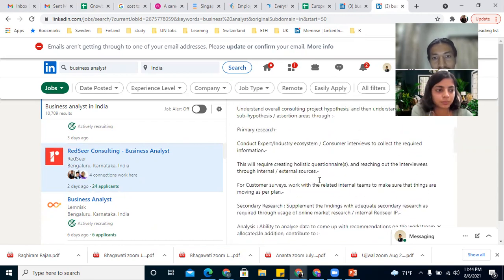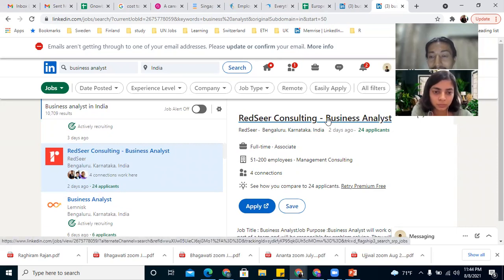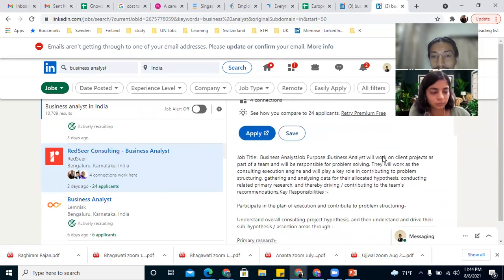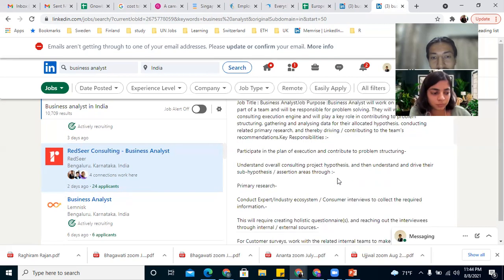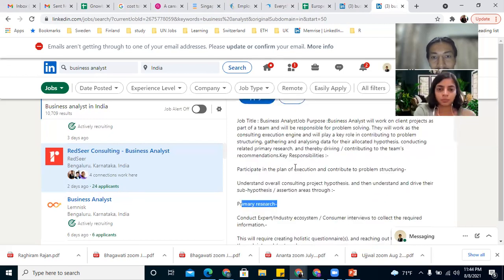So yeah, this is a good fit if you come from market research role. See again, I said the name will be business analyst, but the roles and responsibilities will be completely different from company to company. Now I think this is the first time we are seeing primary research also under business analyst.